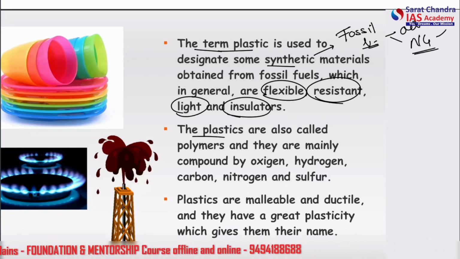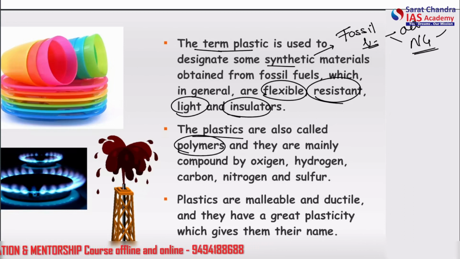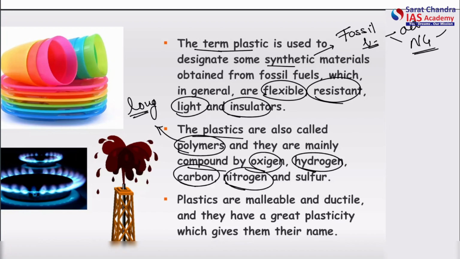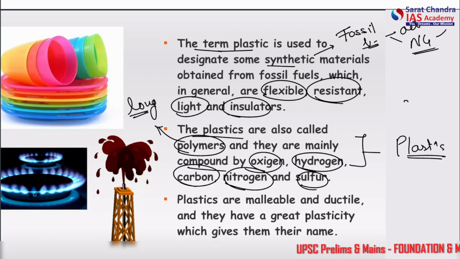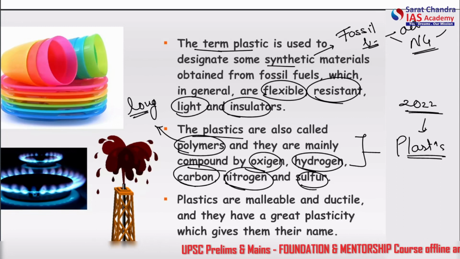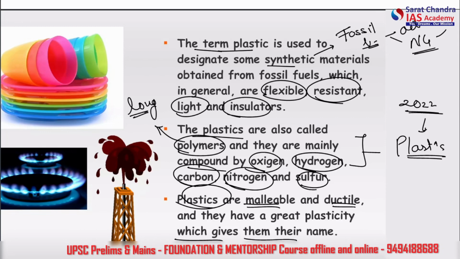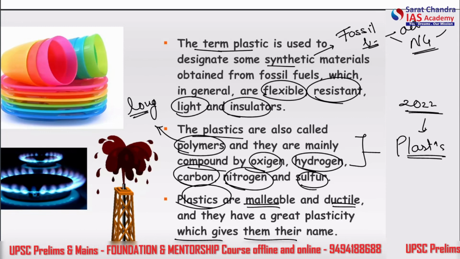All right. So the plastics are also called polymers. Polymers mean long chain compounds of multiple molecules. Long chain compounds, and they are mainly composed of oxygen, hydrogen, carbon, nitrogen, and sulfur. So these are the elements that are found in the plastics. Recently in 2022, a question came on the plastics. We'll be solving that also, PYQ. Plastics are generally malleable and ductile, and they have a great plasticity which gives them their name, that is plastic.